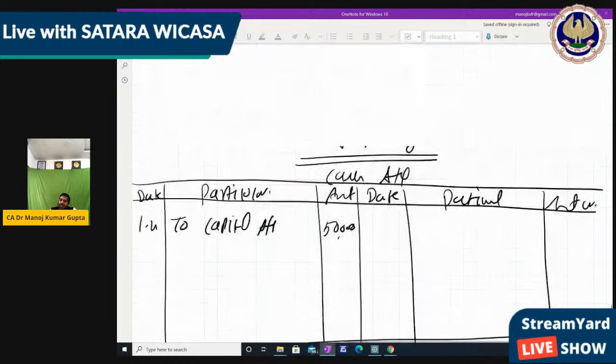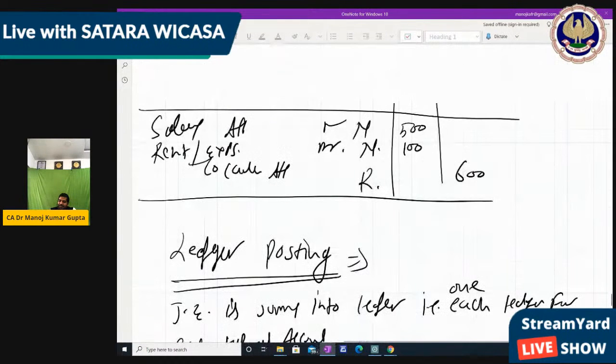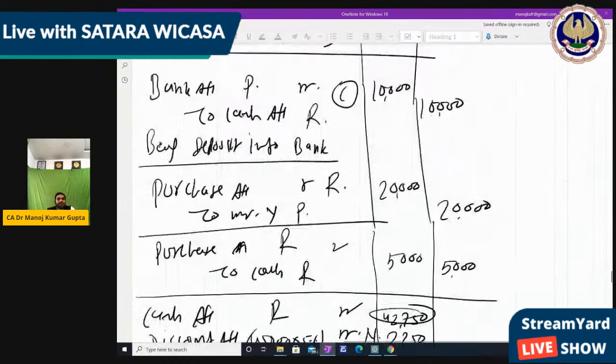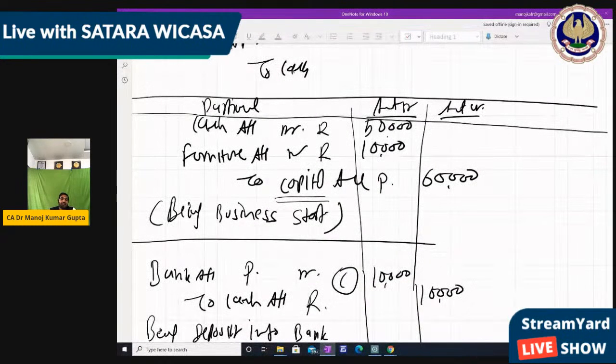So now the first entry's ledger posting is over. You say, sir, for the first entry we have to make 3 ledgers. Yes, because there are 3 different ledgers. But in future, if these ledgers repeat, we do not make a separate ledger. We put the same amount in the same ledger again.